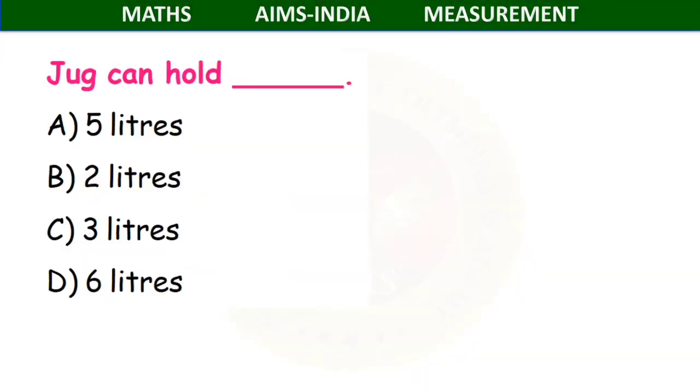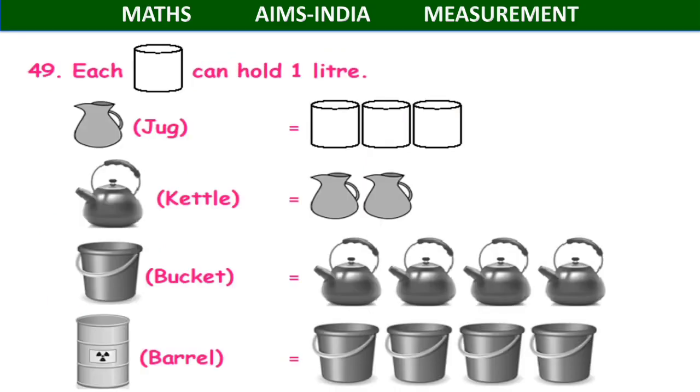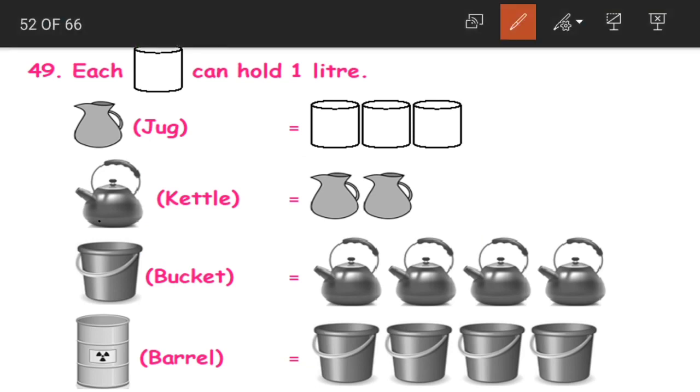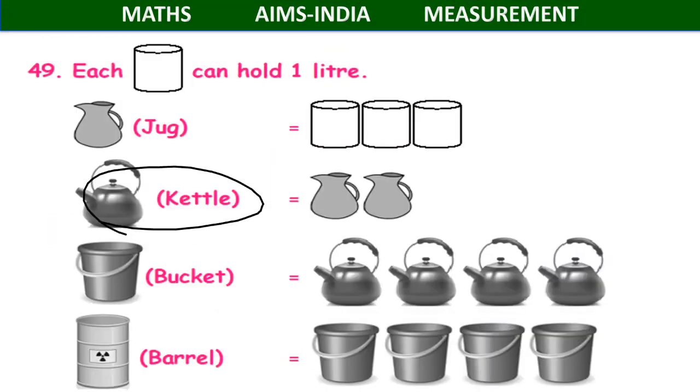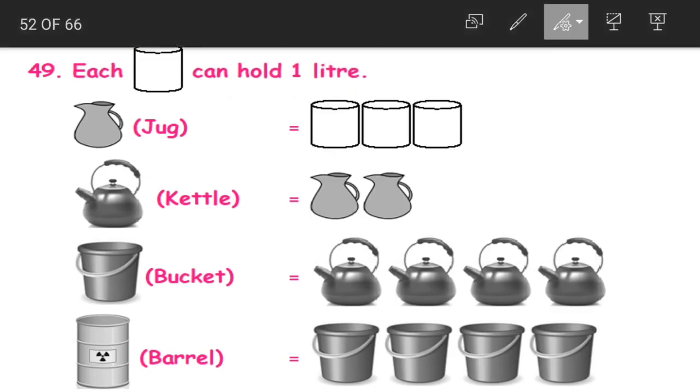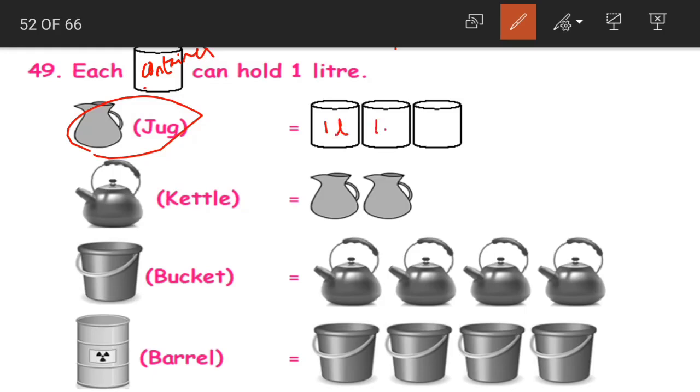Question 49. See, we've already covered this question in the previous class, but there we found out the capacity of a kettle. Here they are asking us the capacity of the jug. Where do we have the jug here? The jug is here, the first one. In the question, each container, let us say this is a container, can hold 1 liter. So that means this container 1 liter, 1 liter and 1 liter. What should we find out, children? What is asked in the question?